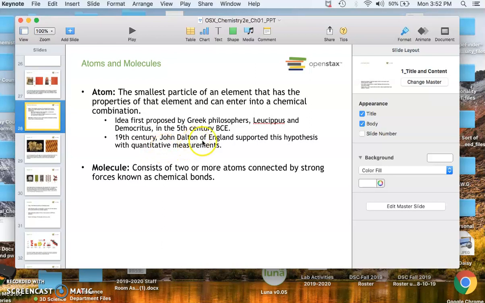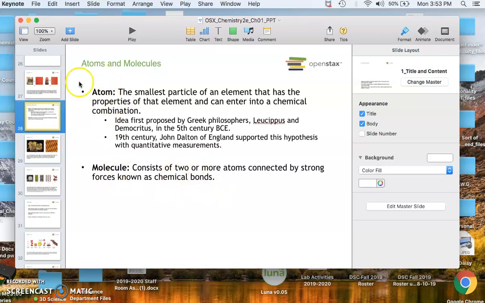Then other scientists came along and developed data to support the hypothesis with quantitative measurements. John Dalton, for example, was the father of chemistry, because he was the first scientist to come up with experimentation to prove that the atom was the smallest particle of matter.